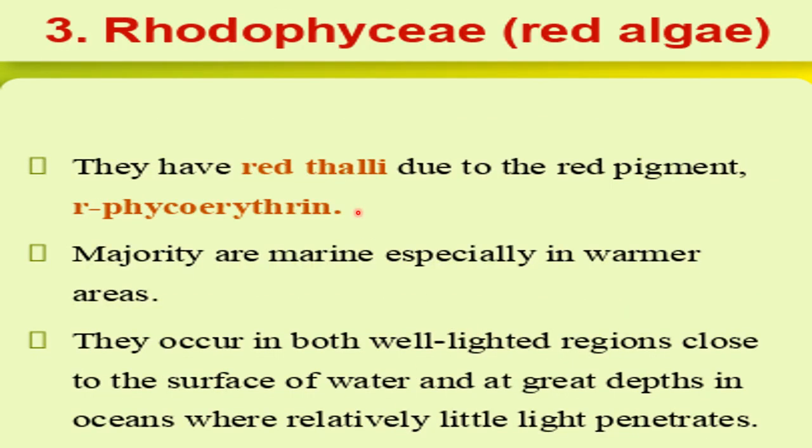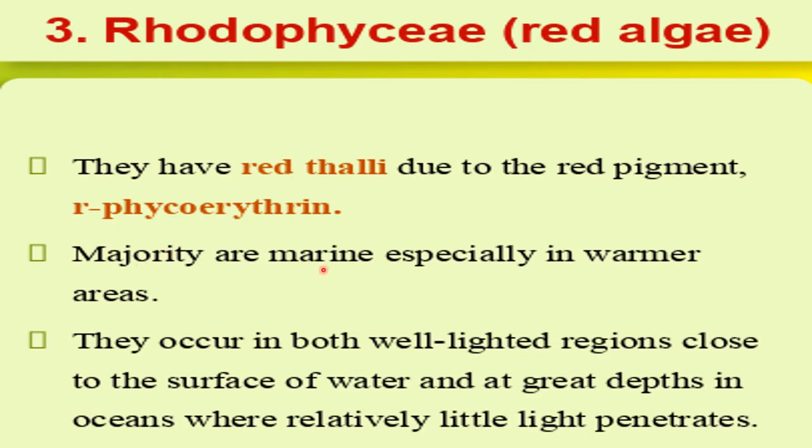After that, next class is Rhodophyceae, and here the word rhodo is for the red color and phyce means algae. So these algae are red in color. They have red thalli. Thalli means the structure which is not differentiated into the root, stems and leaves. And what is responsible here for the red color? Obviously some pigments will be responsible. So that red pigment is responsible for the red color of the algae. Now what is the name of that red pigment? That is R-phycoerythrin. This R-phycoerythrin is responsible for the red color of these algae.